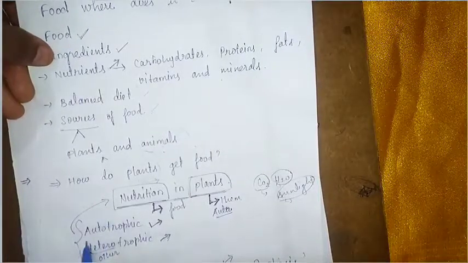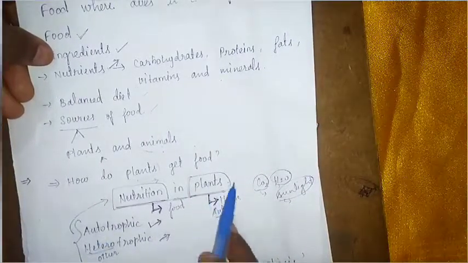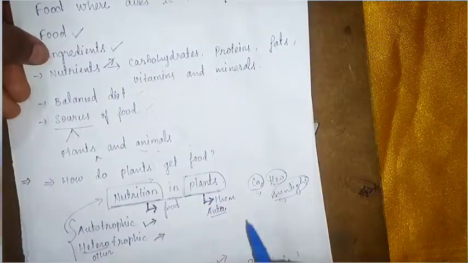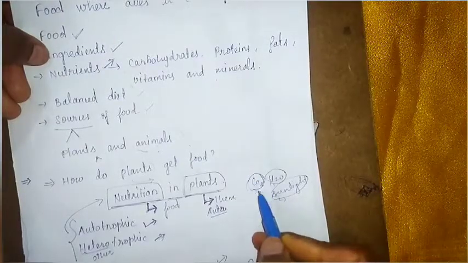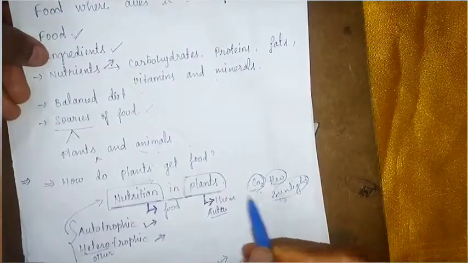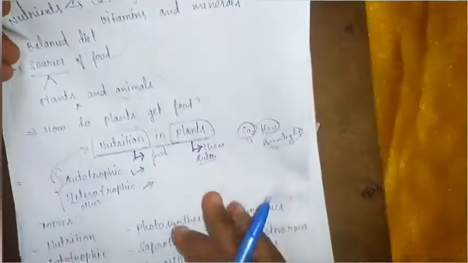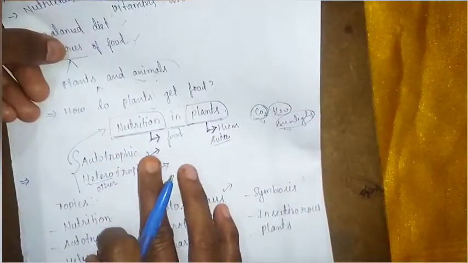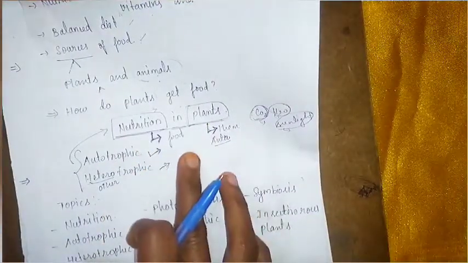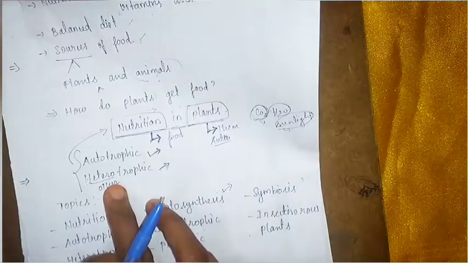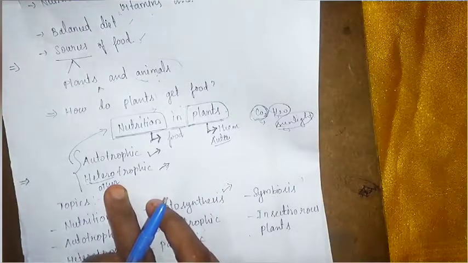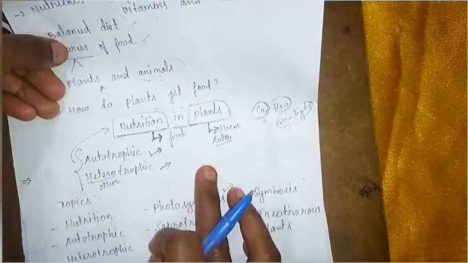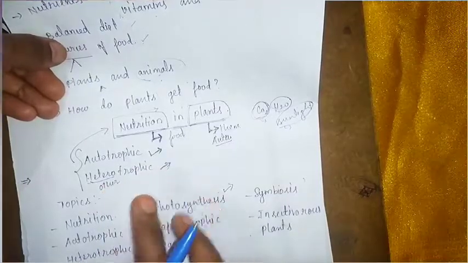Plants follow autotrophic nutrition, which means plants prepare their food by themselves by doing the photosynthesis process. By using simple substances like carbon dioxide, water, and sunlight, they prepare their food by themselves. This way of preparing food is known as autotrophic nutrition. So plants are called autotrophs, but animals and humans cannot prepare their own food. They depend on plants for their food. An organism depending on another organism for food follows heterotrophic nutrition.